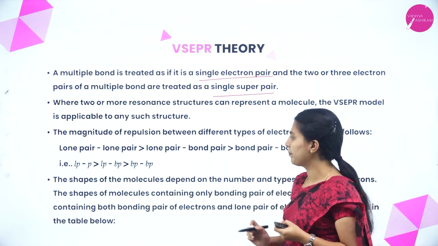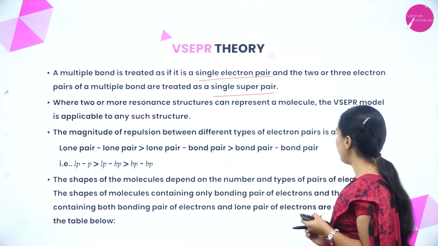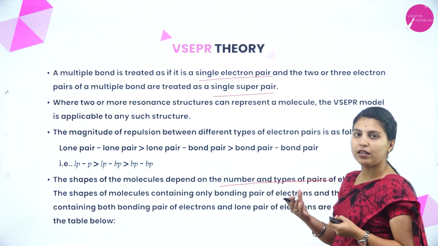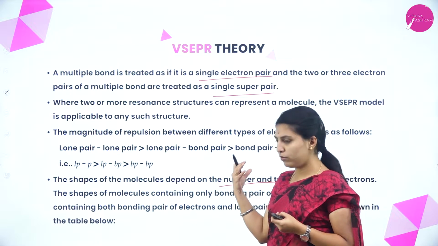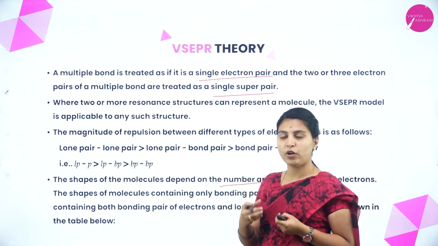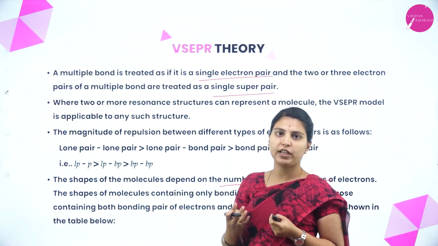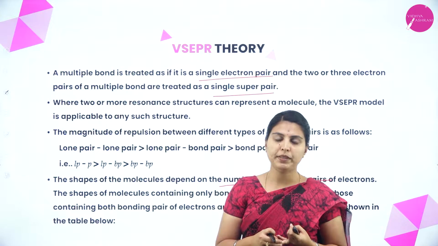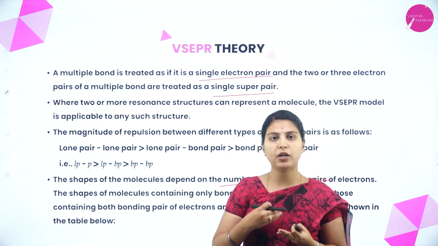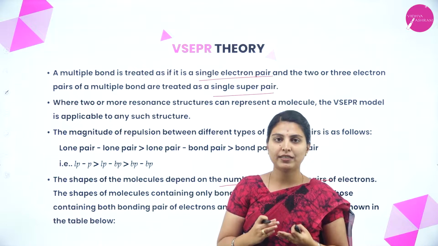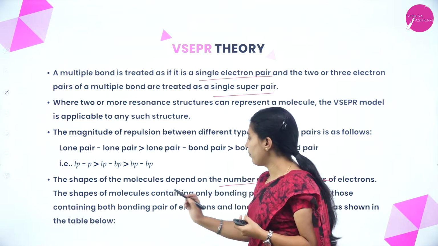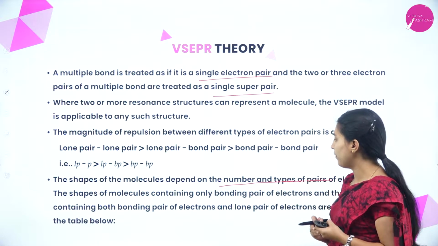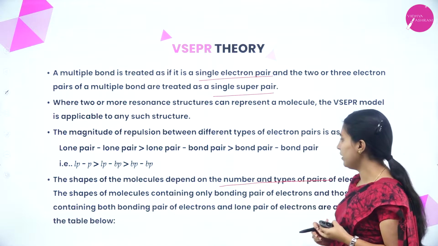The shapes of molecules depend on the number and types of pairs of electrons. Whatever shape we are going to discuss for the molecule will depend on the number and types of electron pairs. Types of electrons means lone pair or bond pair of electrons. The number of bond pairs or lone pairs will also make a difference in the shape of a molecule. The shapes of molecules containing only bond pairs, and those containing both bond pairs and lone pairs, are shown in the table.